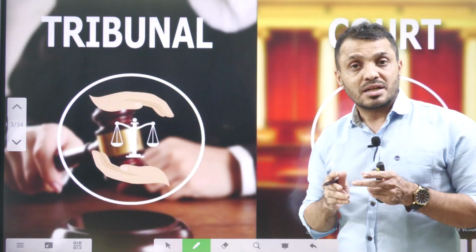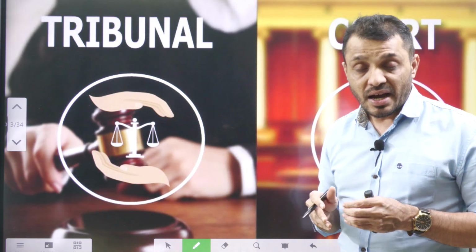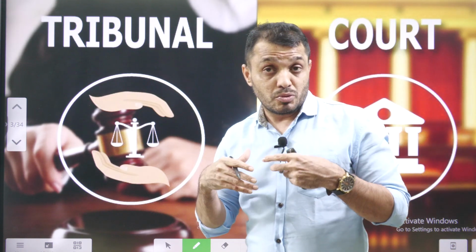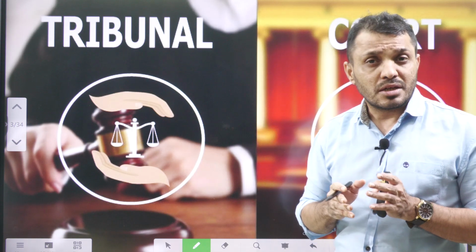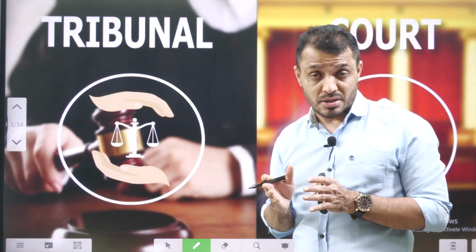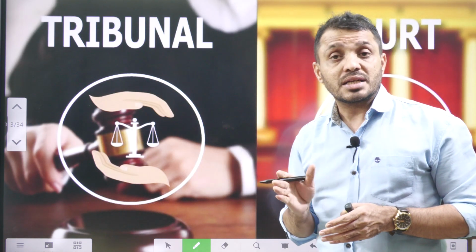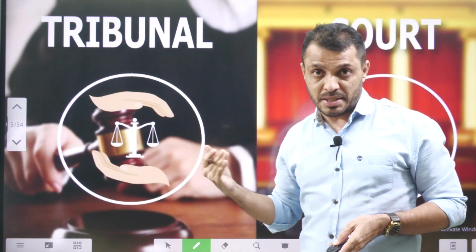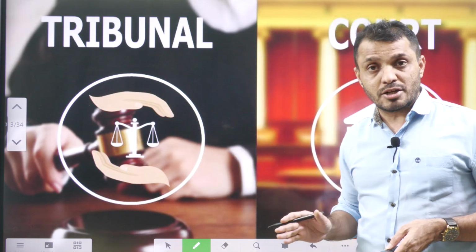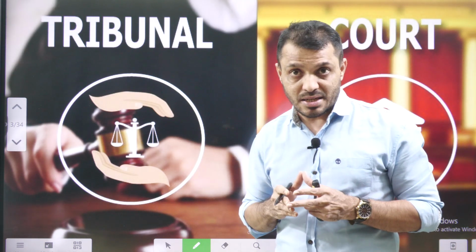You know that, students, a tribunal is a specialized court, and tribunals were created to reduce the burden on the courts. And you know that tribunals did not find a place in the original constitution. Later in the Indian constitution they were added under Article 323A and 323B. The concept of tribunals in the Indian constitution was suggested by the Swaran Singh committee.